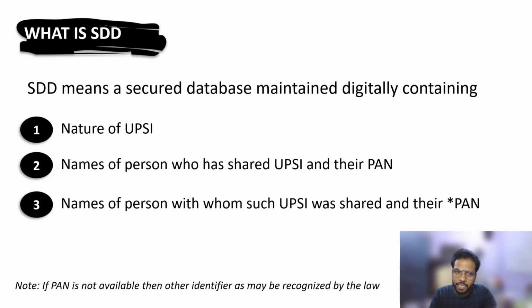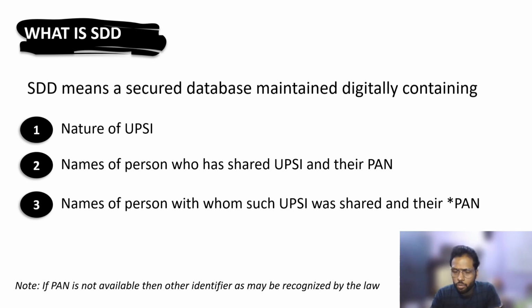And the third piece of information is the names of the persons with whom such UPSI was shared. So if I'm sharing that UPSI with you, your name and PAN number should be there. The only clarification is if you are not required to have a PAN, then instead of PAN, there should be some other identifier which may be recognized by law.